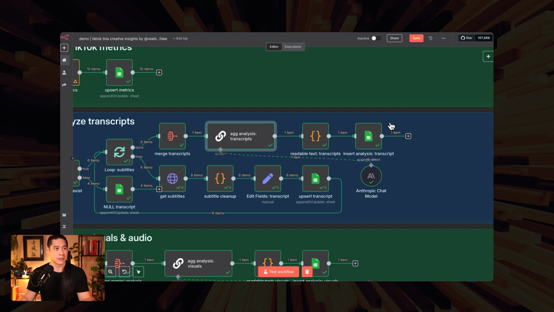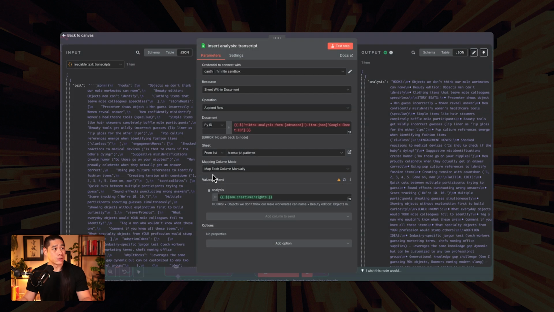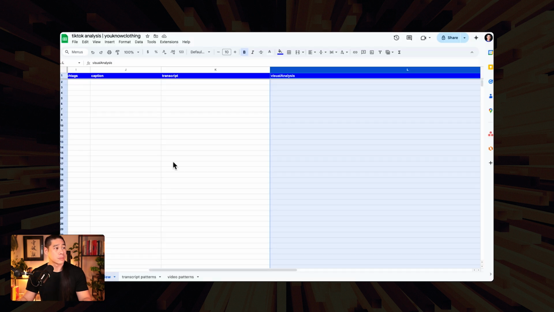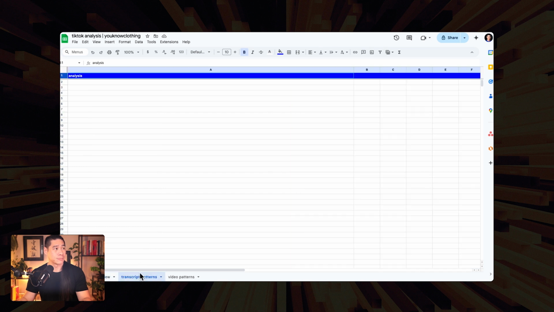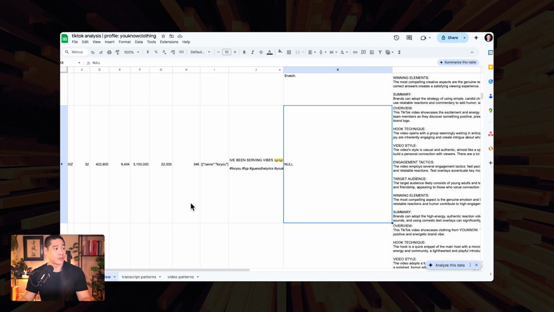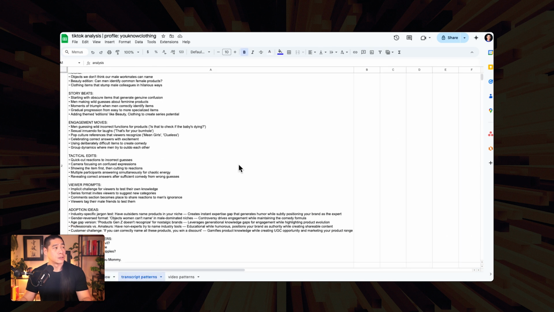We're not going to do that, especially if you've already gotten your version of it in the description down below. And from the readable text, all we are doing is inserting the analysis into transcript patterns. Let me show you the finished version. So that's what this looks like.